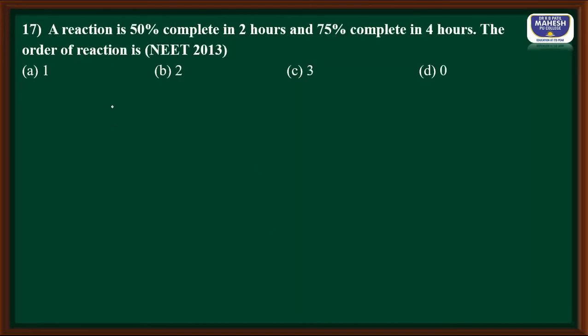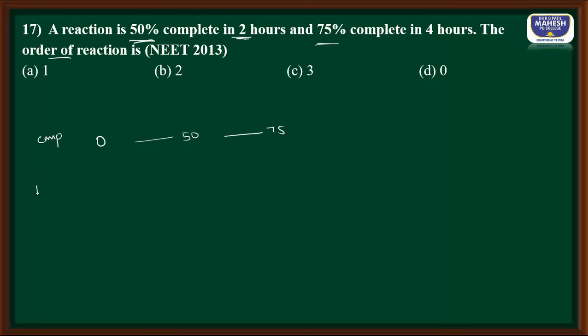Question number 17. A reaction is 50% complete in 2 hours, 75% complete in 4 hours. The order of the reaction is? So initially we have 0. Let me write reaction completed: 0, 50 completed, 75 completed, like that.